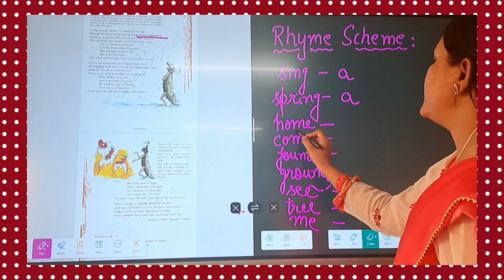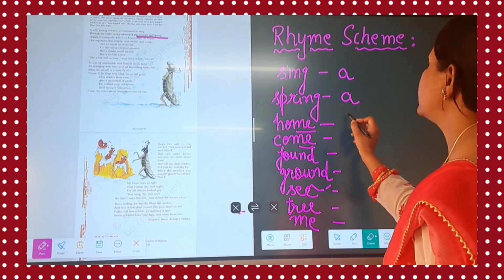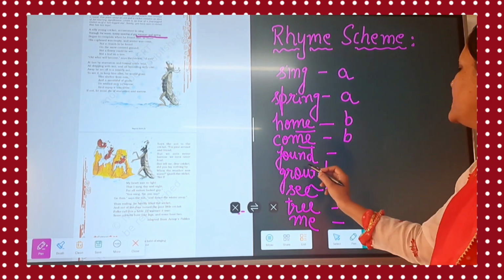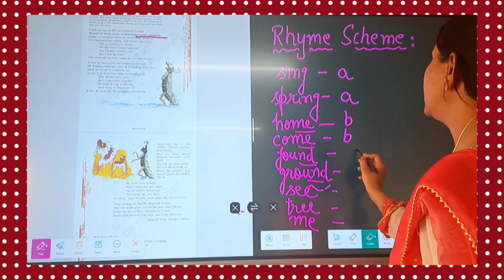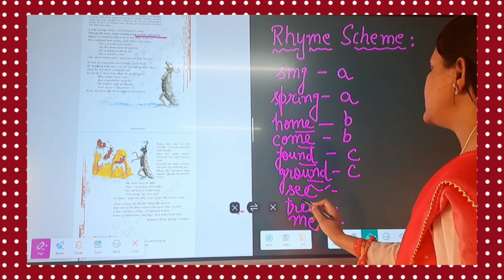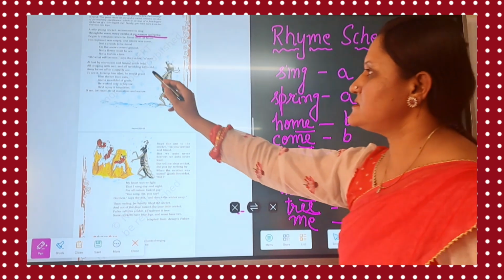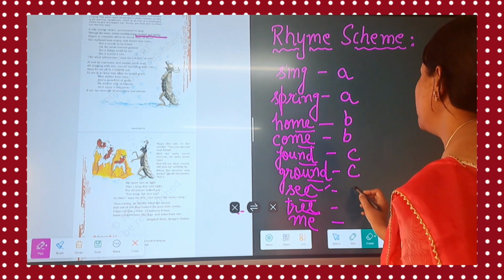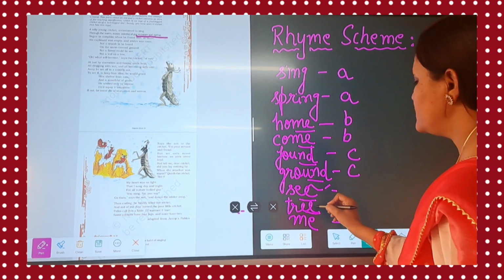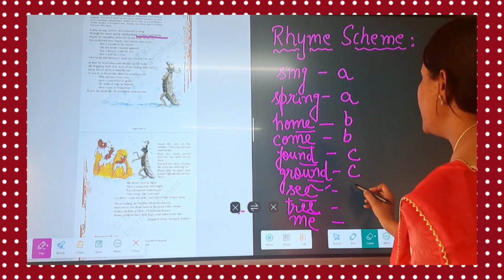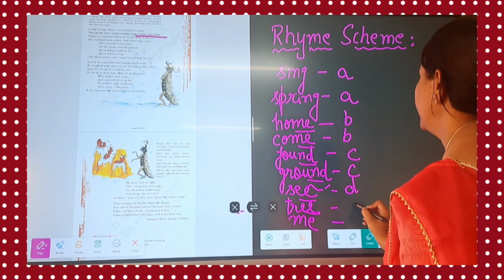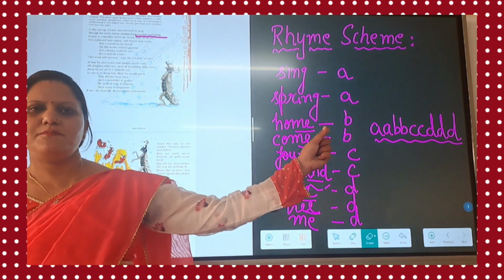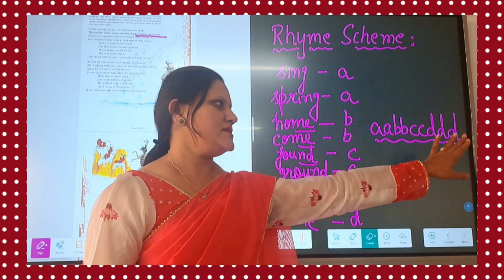Home and come sound the same, that we will give the name B. Then found and ground, that is C. Tree, and this line also will come in first paragraph. So we are writing me, that is C, tree, me sounds the same, that is D. So the rhyme scheme of first stanza is A, B, C, D.